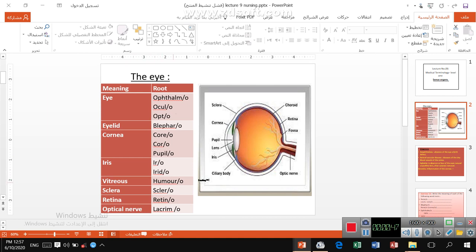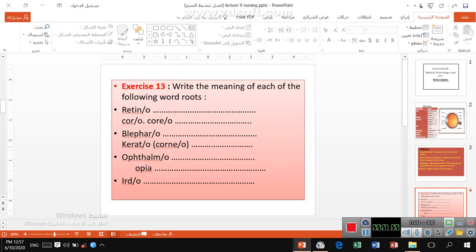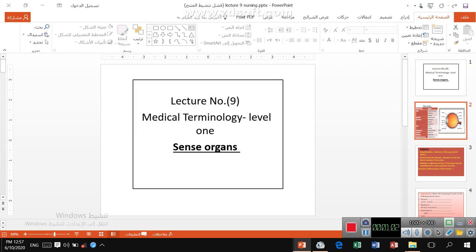Vitreous, that you see humor. Sclera, that you see scler. Retina, that you see retin. Optic nerves, that we see lacrim or lacrum. This is just the diagram here. You are going to see it, and it's more clear for you.